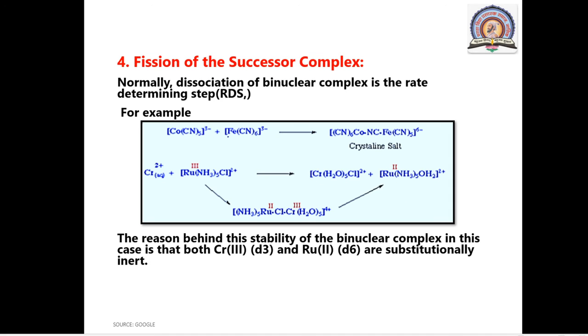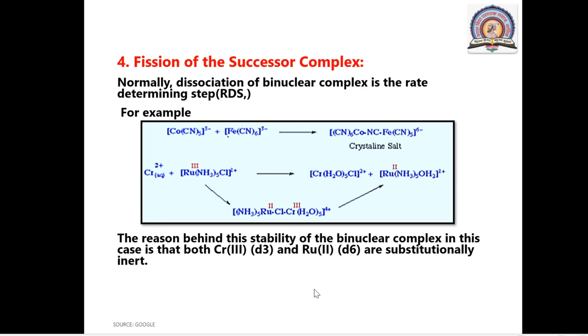So fission of this successor complex is a very important step, which directly affects the rate of inner sphere reactions. The reason is the stability of the binuclear complex, since both chromium 3+ and ruthenium 2+ are substitutionally inert.